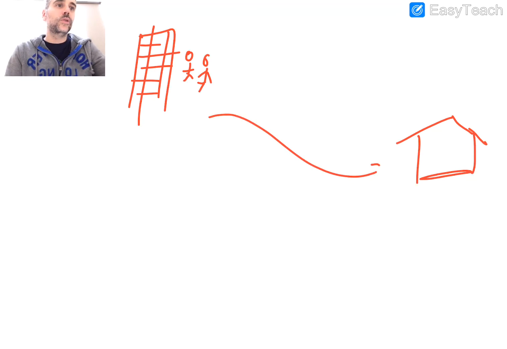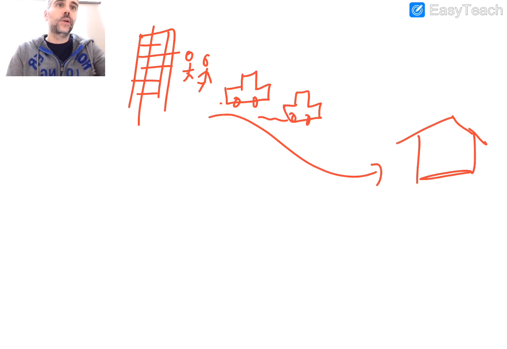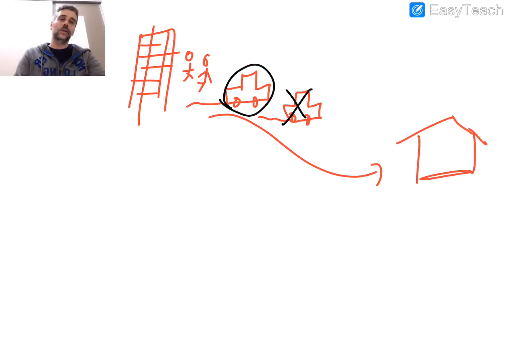So if they go to school using two cars, they're going to pollute twice. One car and another car. This car is going to pollute, and this car as well. But if they share the car, and they do not use this one, two people are going to use this. So this is the only car that is going to pollute, and it is going to be better for the environment.